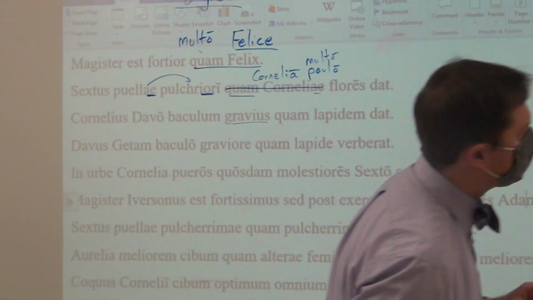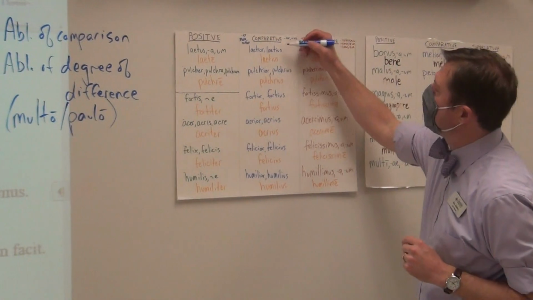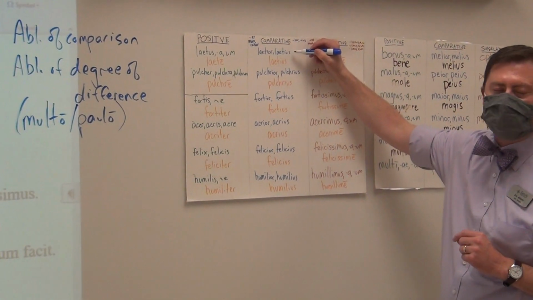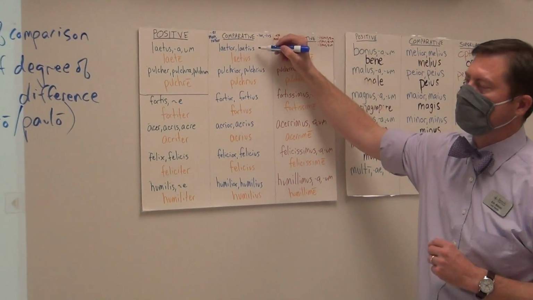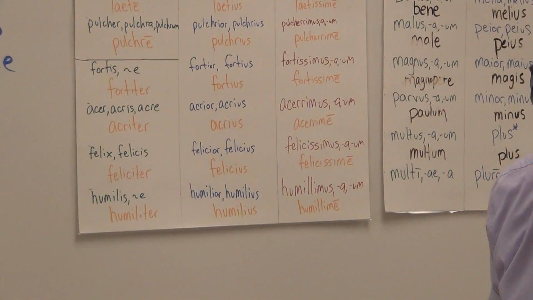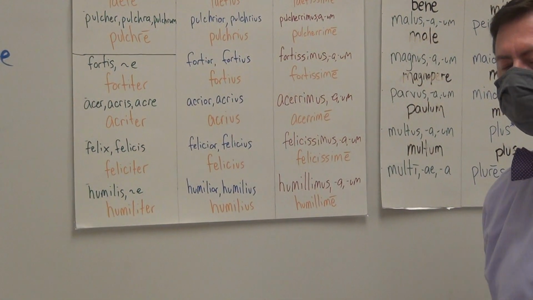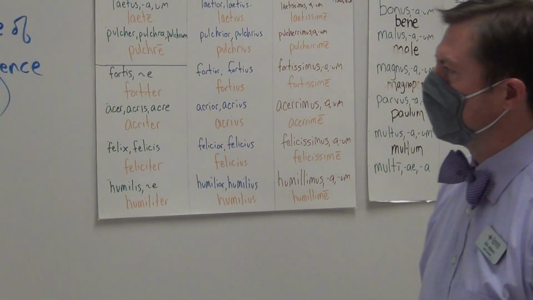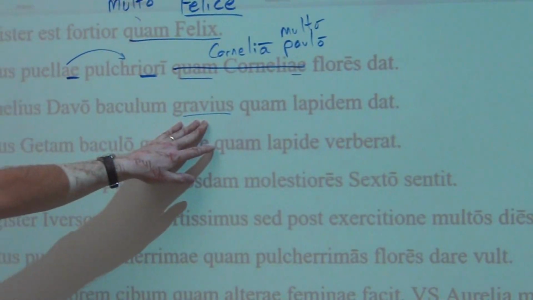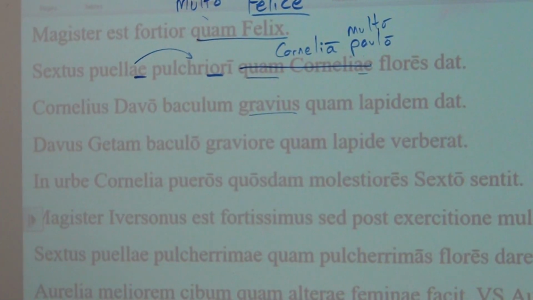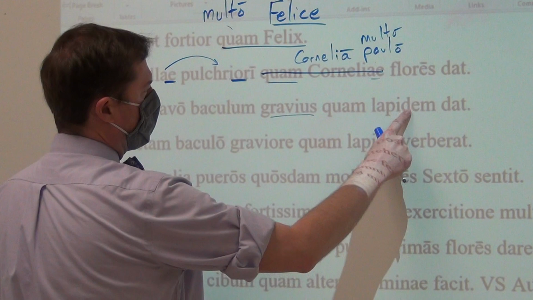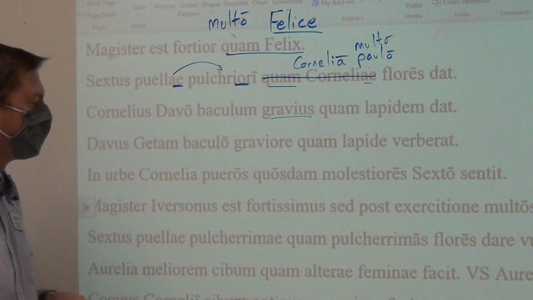And remember over here, for the nominative and accusative singular neuter, because nominative and accusative are the same for neuters, it will have not an ior but an ius. Those are the only two forms out of all 30 that do not have an ior. And so, we know what kind of a stick it is. Gravis means heavy. Gravius means heavier. Quam lapidem, than a rock, than a stone.